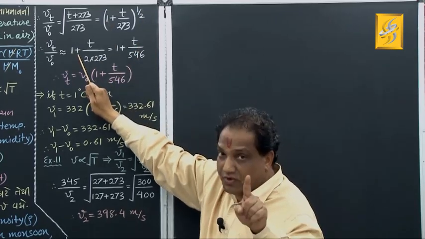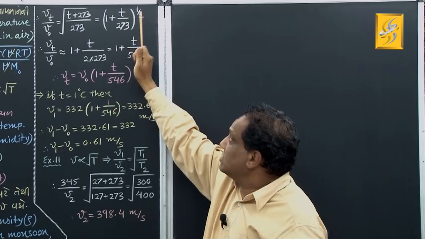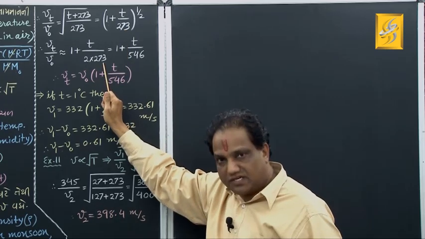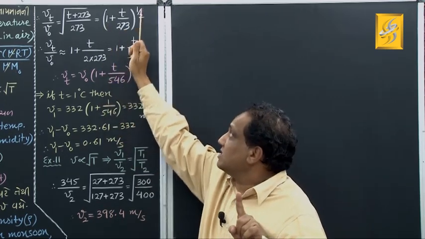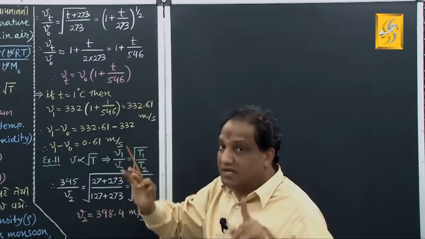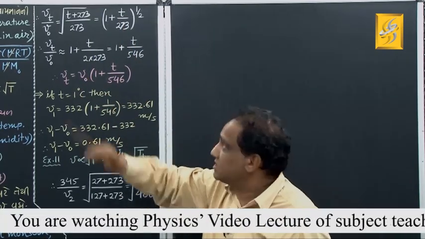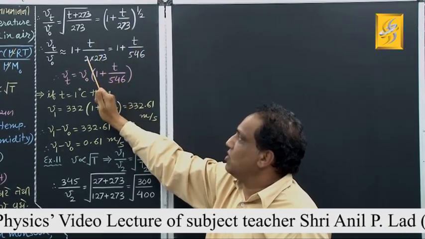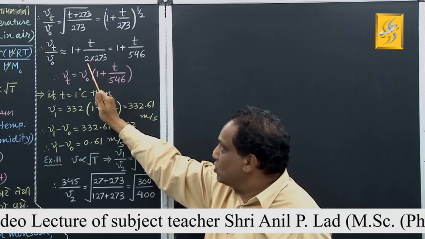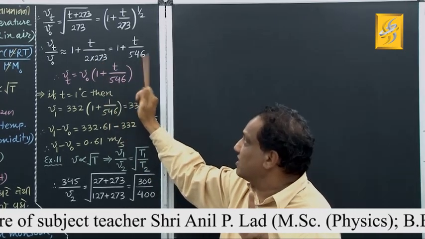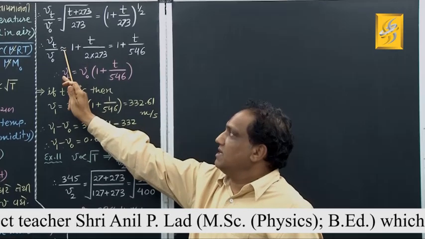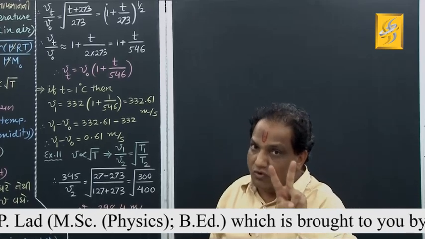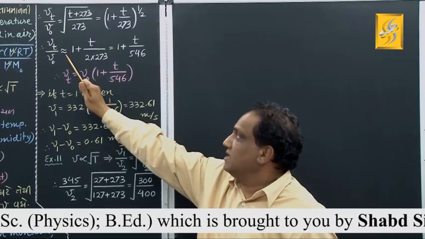1 plus n into x means what? This into this. And when you make this into this, it will give you t upon 2 into 273. Correct? I repeat: 1 plus x raised to n, when x is very much less than 1, is 1 plus n into x. It will be t upon 2 into 273. Now 2 into 273 comes out to be 546. And now I am writing here nearly equal to, because we are not considering the higher order terms.